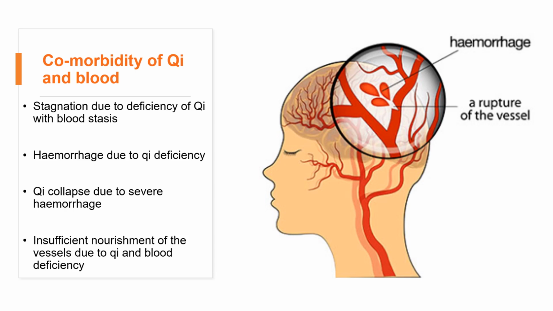It also refers to some bleeding that we cannot see, which can reflect in the symptoms of blood stasis, but you don't see the physical blood.